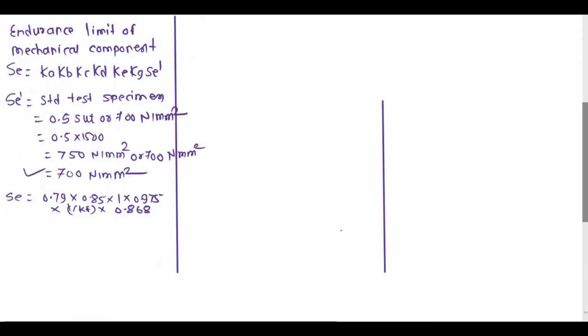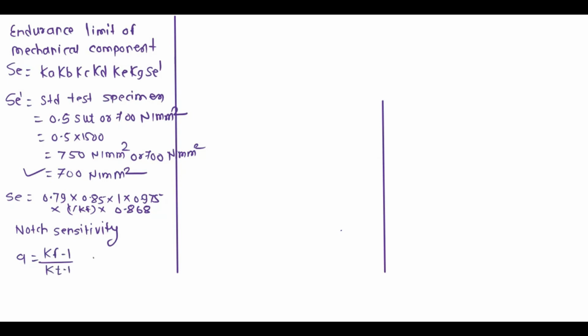Here Kf, the fatigue stress concentration factor, is unknown. So we use the notch sensitivity formula, because they have given the notch sensitivity in the problem. The notch sensitivity formula is q equals Kf minus 1 divided by Kt minus 1.